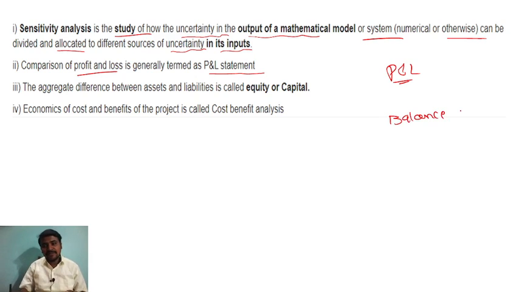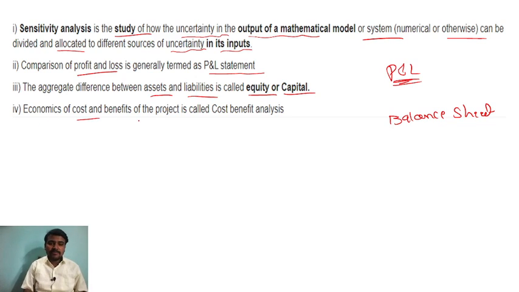If you want to read the balance sheet, you have to go through the profit and loss of that company. So that we can say is sensitivity analysis. The aggregate difference between the assets and liabilities is called the equity or capital, right? So this is the difference between assets and the liabilities.